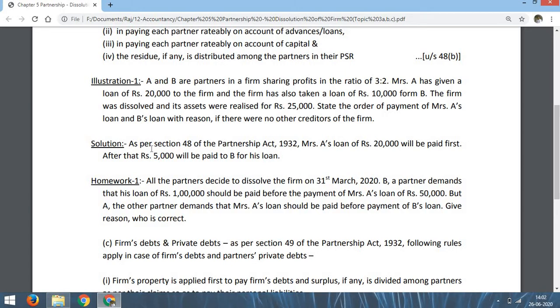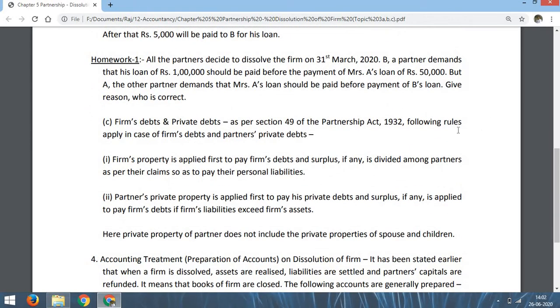So solution is, as per section 48 of Partnership Act 1932, Mrs. A's loan of rupees 20,000 will be paid first. After payment of Mrs. A's loan, the remaining rupees 5,000 will be paid to Mr. B for his loan. Okay, the remaining rupees 5,000 of B's loan cannot be paid. So this is the way of making payment, that means a settlement of accounts.